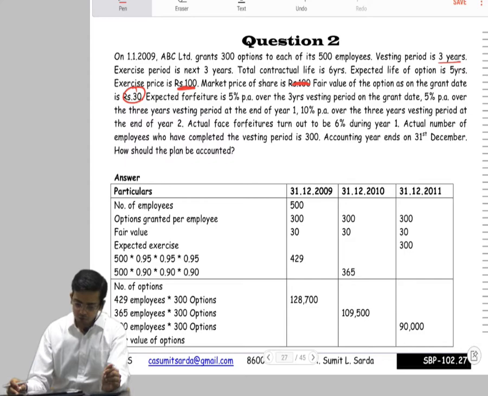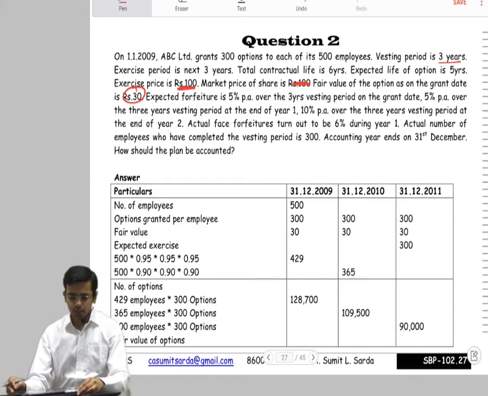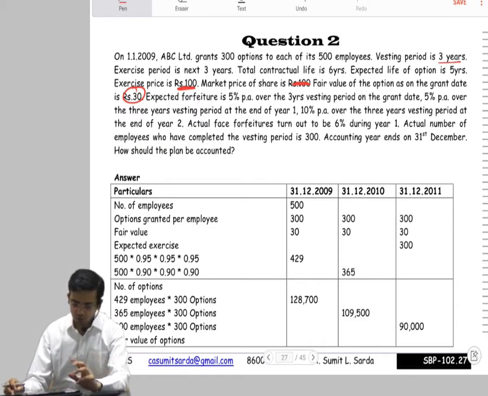Expected forfeiture is 5% per annum over the period of 3 years on grant date. Now we never check what happens on grant date, but whatever data is given, we'll write it down on a timeline. 5% per annum at the end of year 1, 10% per annum at the end of year 2. Actual forfeitures are 6% during year 1. Actual number of employees who completed the service is 300. So we had these 500 employees with 300 options each.